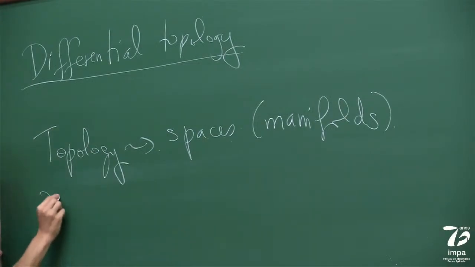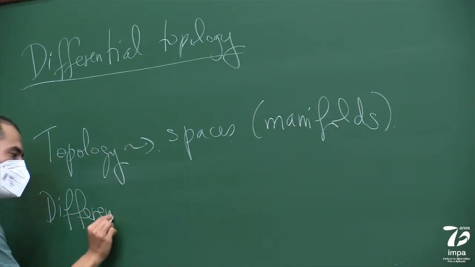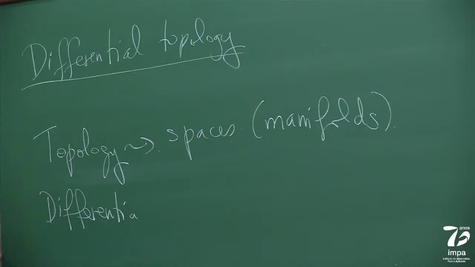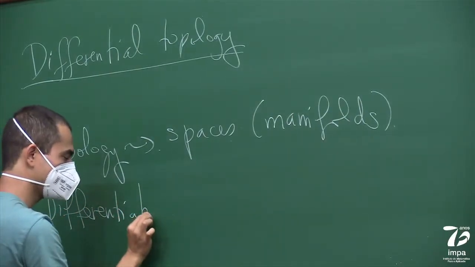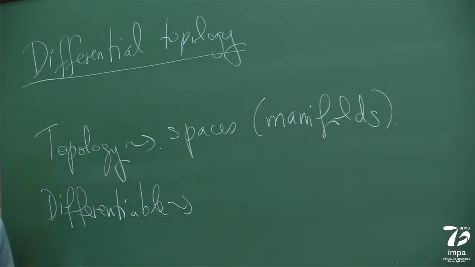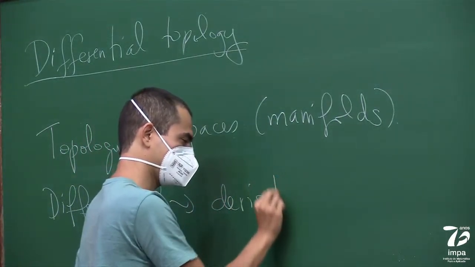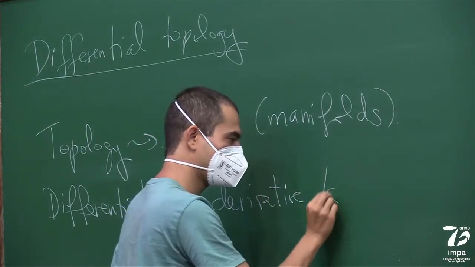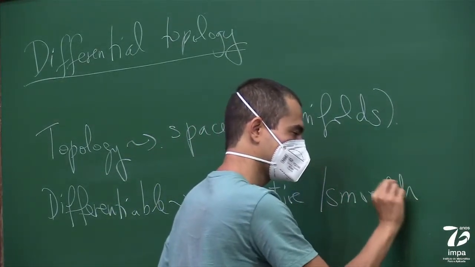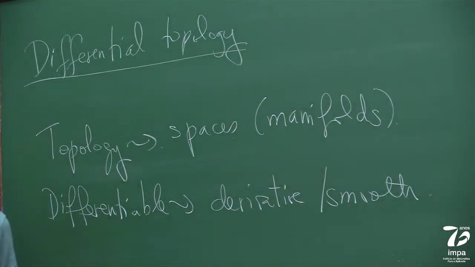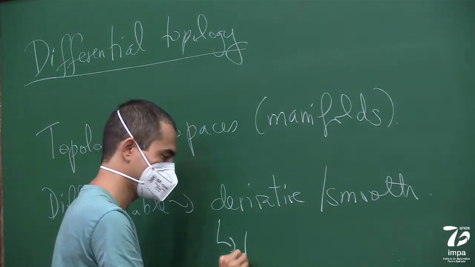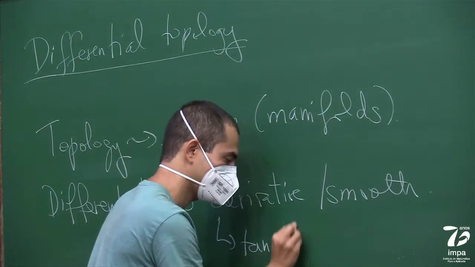So differential, or some people say differentiable, means that we want some kind of derivative. So we want a derivative, so a smooth structure. And this is where the tangent space is going to come in.